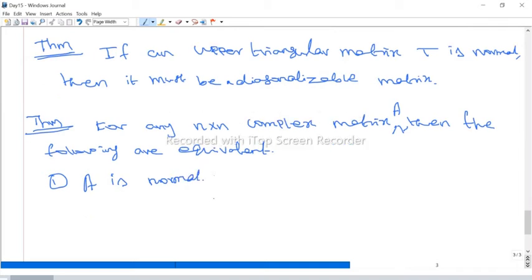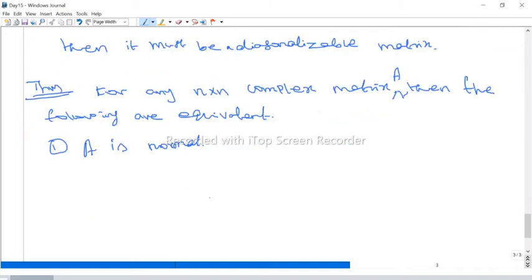Then the second one is A is unitarily diagonalizable. Because it's a complex matrix, we already know that it's diagonalizable. Now if A is normal, then A is unitarily diagonalizable. Earlier, if it is upper triangular and normal, then it is diagonalizable. Now this theorem is more powerful: if it is normal, it is unitarily diagonalizable.